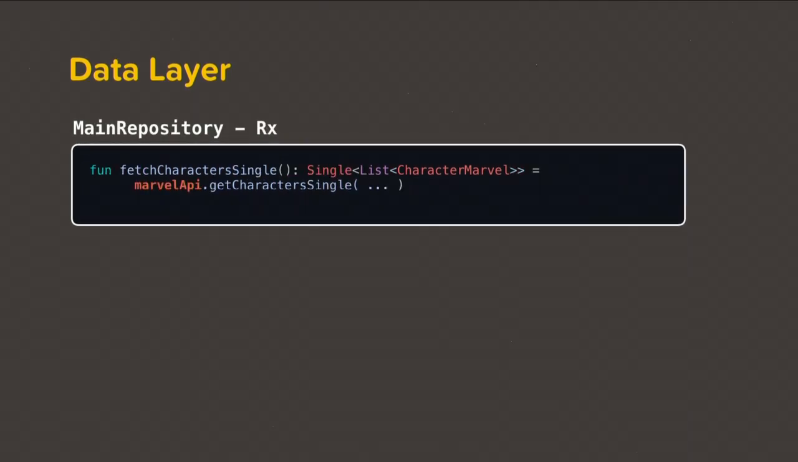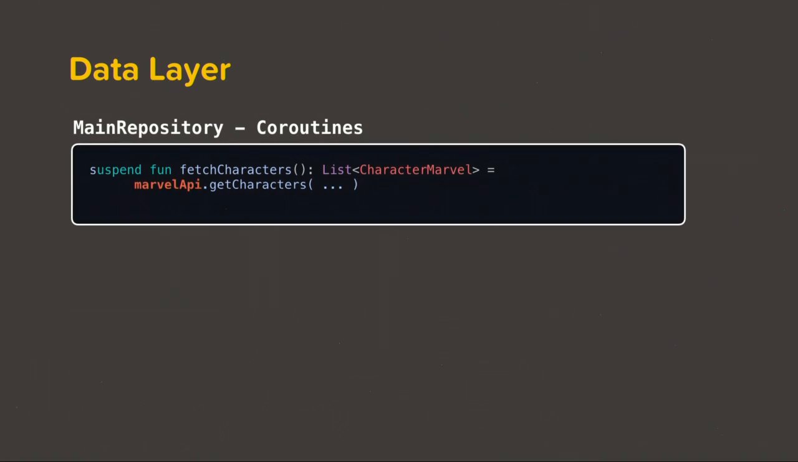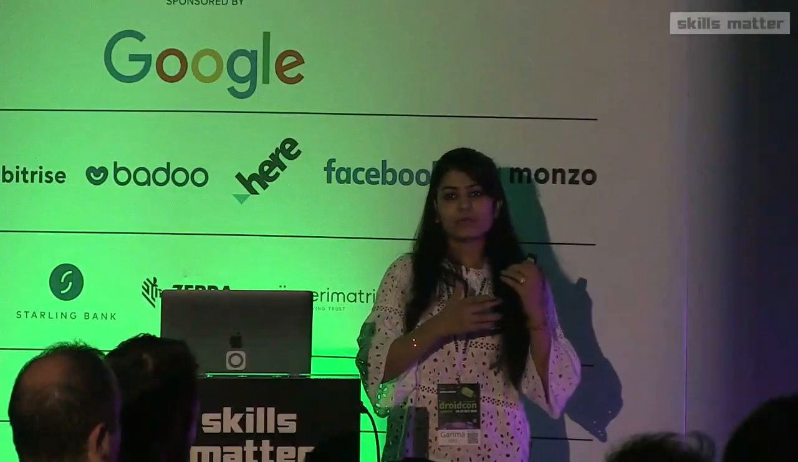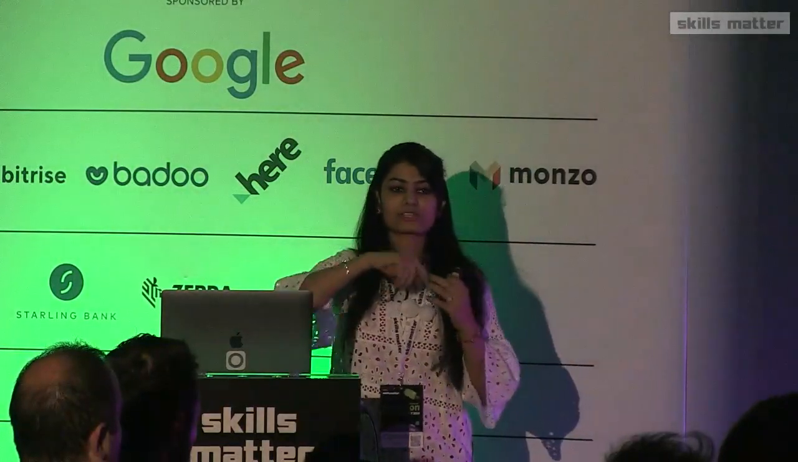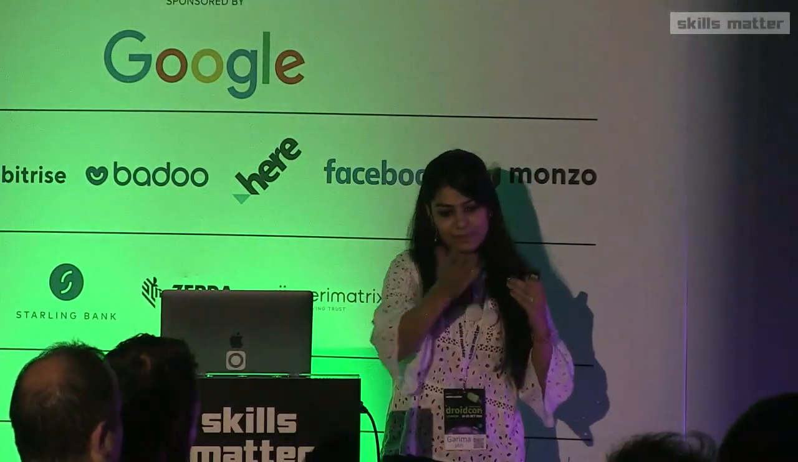Next, we had this repository class. If you notice, it is also returning a single. So in this case as well, we can attach suspend over here. A suspend function can call another suspend function. So we have this other suspend function, and we can sequentially return our characters from here also. Previously, it was a single, and we were calling subscribe on it, and there was a chain, but now it becomes a bit sequential.